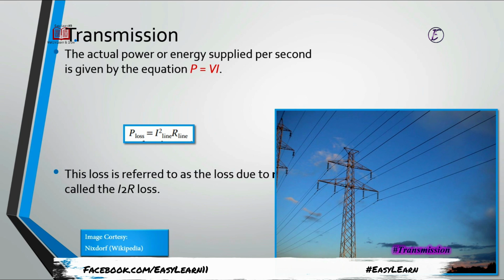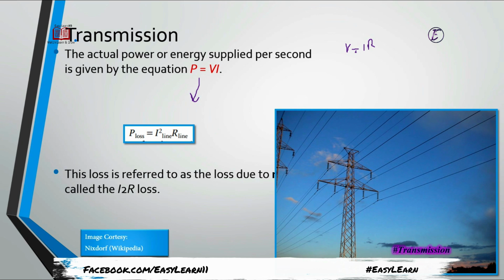Power is the product of voltage and current, and we mostly consider the loss formula, power loss equals I square R. How does it come? It is actually from Ohm's law, which states that voltage equals current multiplied by the resistance of the conductor, or simply that voltage is directly proportional to the current, provided that the resistance is constant throughout the conductor across the terminals.